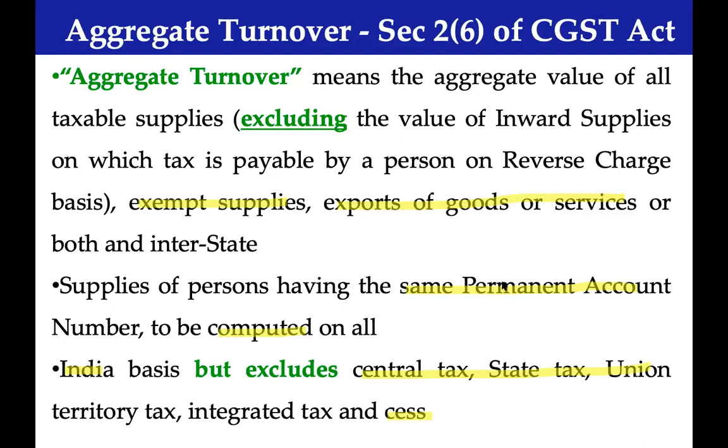Then the company is before you for determination of aggregate turnover.